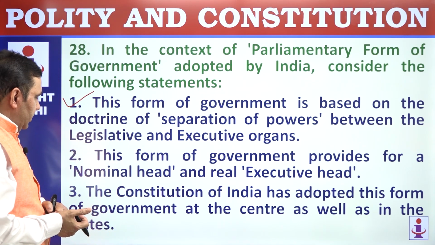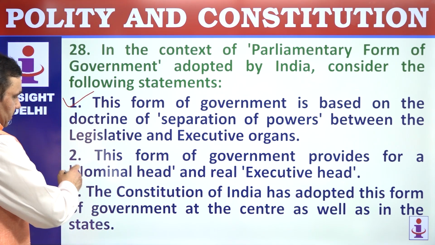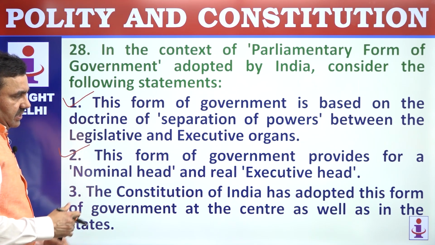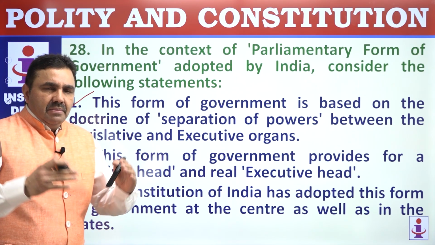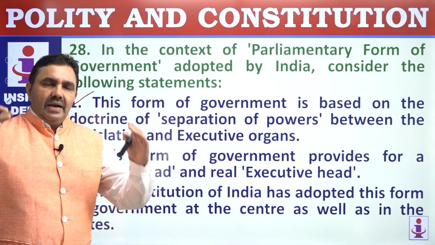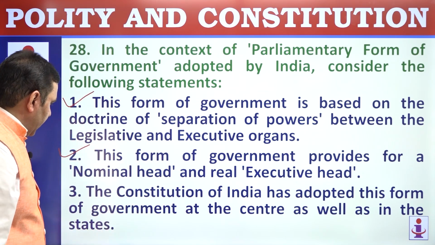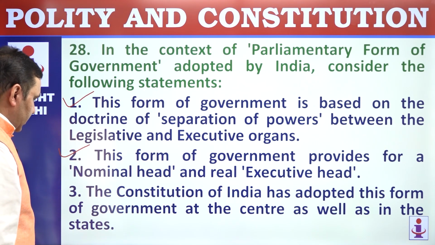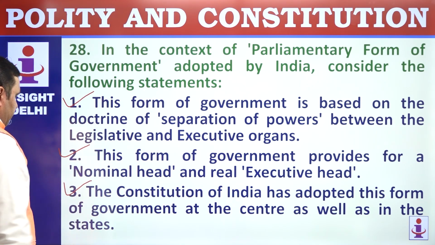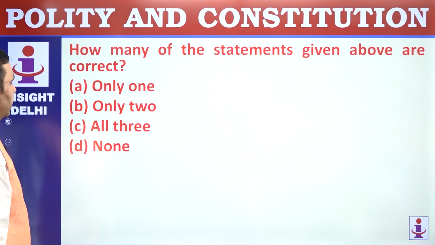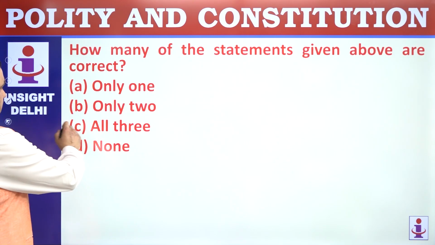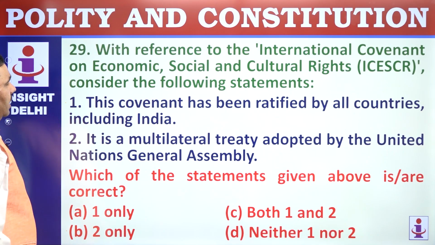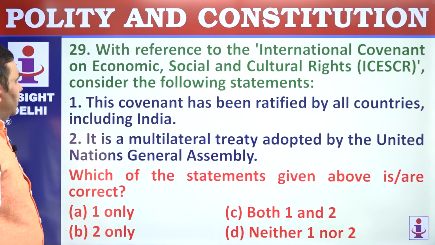This form of government provides for a nominal head and a real executive head. President is the nominal head of executive and Prime Minister is the real head of executive. The Constitution of India has adopted this form of government at the center as well as in states. Perfectly correct. All three are correct here. How many of the statements? All three.